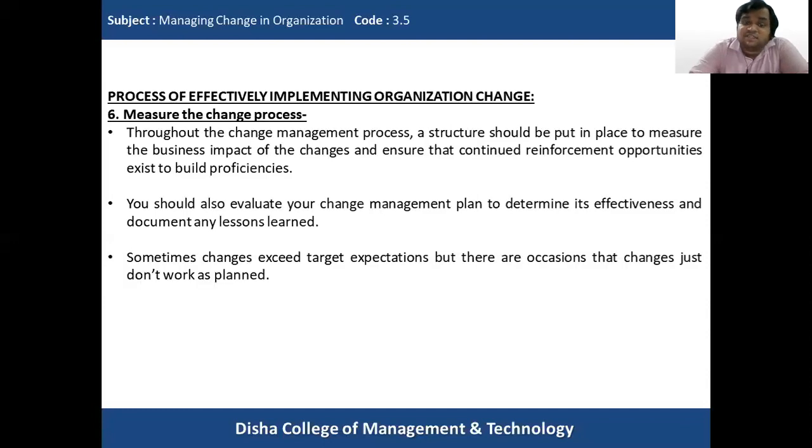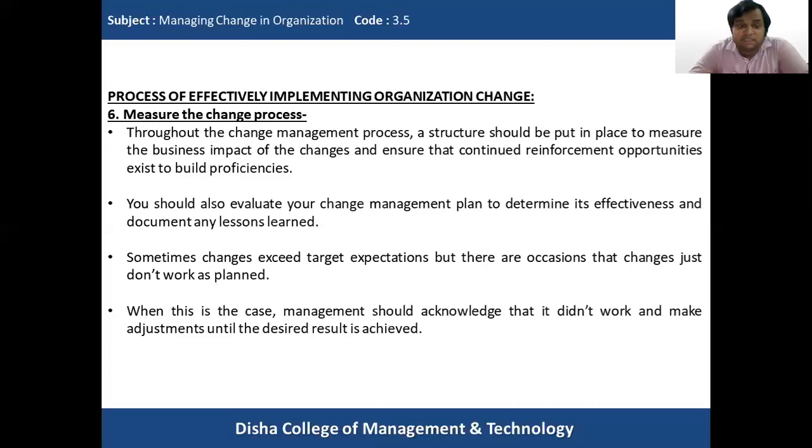Sometimes change exceeds target expectations, but there are occasions when changes don't work as planned. Sometimes we start out thinking to achieve certain goals, and sometimes we exceed those expectations, and we know that the change initiative has been very successful, and we are happy with the results. But sometimes the change initiatives do not work as planned. When this kind of situation occurs, the management should acknowledge that it didn't work and make adjustments until the desired results are achieved.